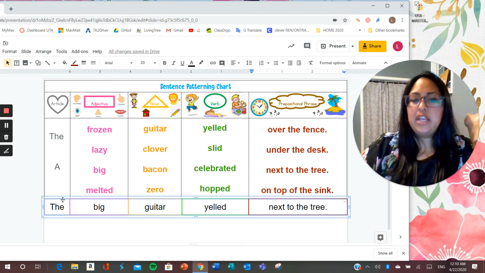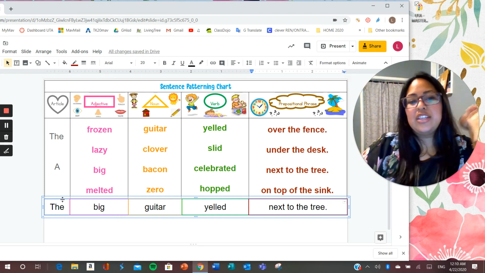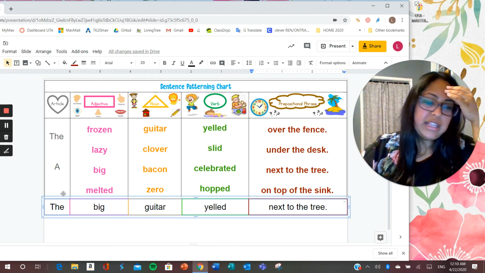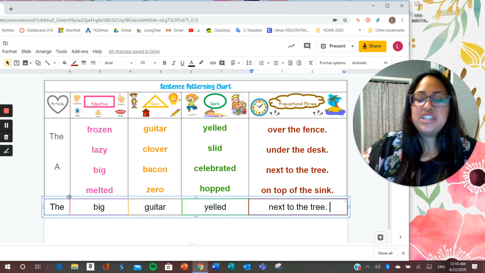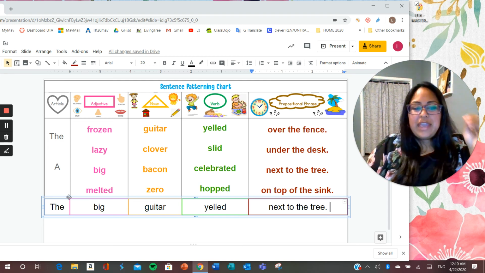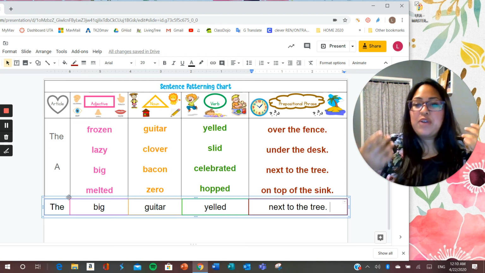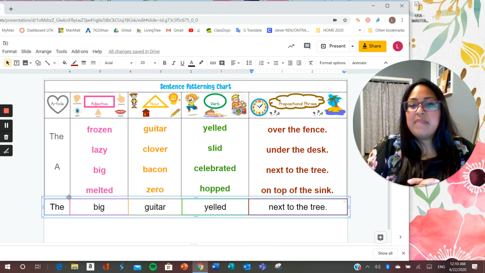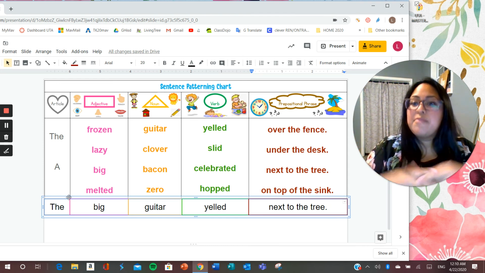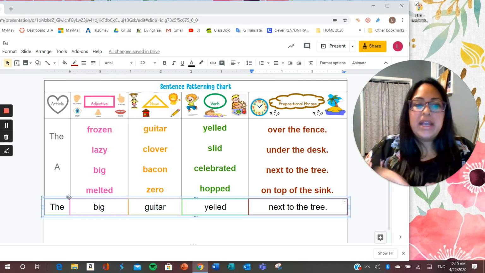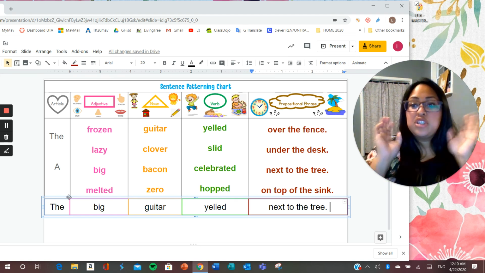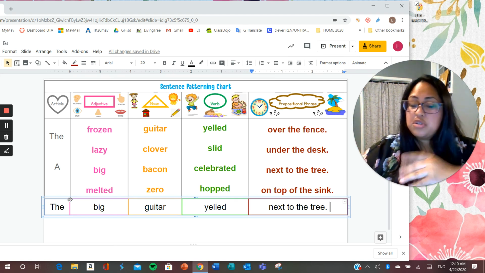So imagine a big guitar yelling next to a tree. My students used to love making illustrations and drawing pictures. They would literally draw what they're reading, and that would make it fun and enjoyable. So I encourage you to do the same. Try to make the silliest sentence and make a picture, an illustration. So imagine if I drew a big guitar yelling next to a tree. That's funny, and that also shows your understanding.